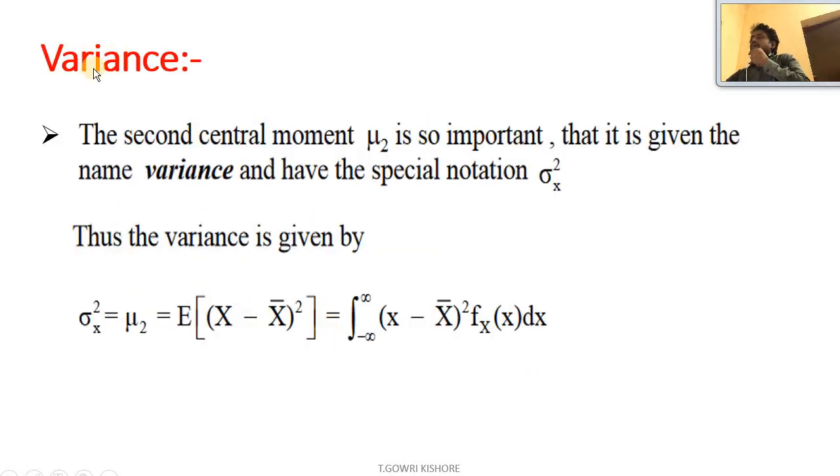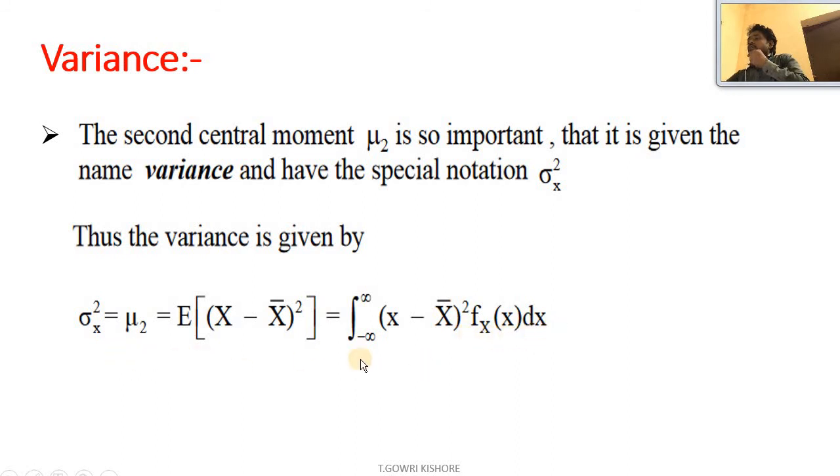So the next concept is variance. The second central moment mu_2 is so important that it is given the name variance and has the special notation sigma_x squared. Thus the variance is given by sigma_x^2 = mu_2 = E[(x - x bar)^2] = ∫ (x - x bar)^2 f_X(x) dx.